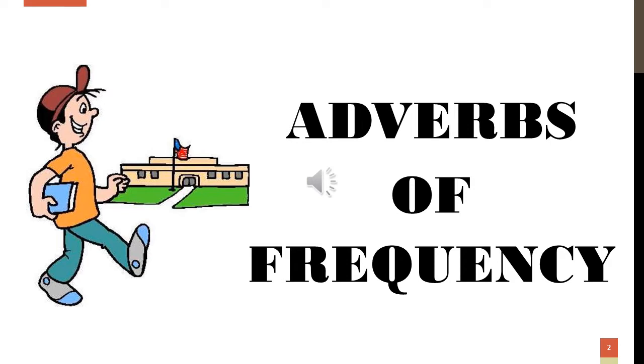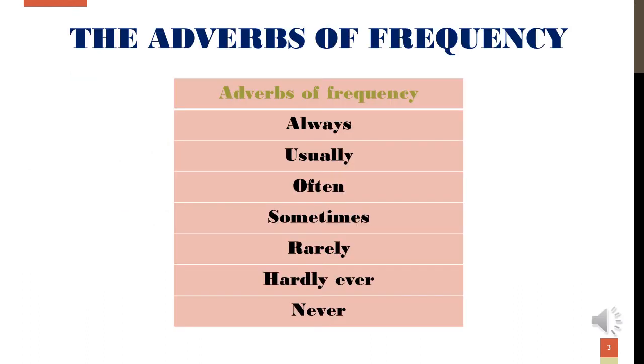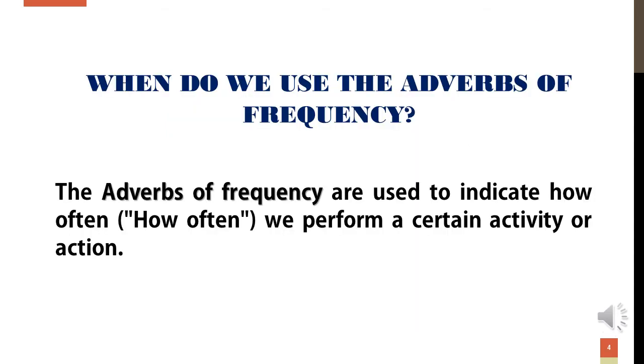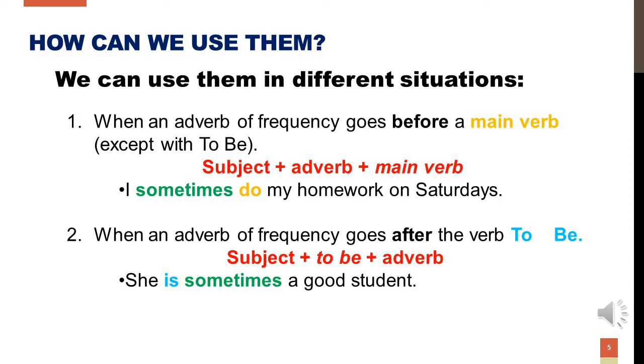Hello everybody, today we are going to talk about the adverbs of frequency. But what are the adverbs of frequency? The adverbs of frequency are always, usually, often, sometimes, rarely, hardly ever, and never. When do we use them? The adverbs of frequency are used to indicate how often we perform a certain activity or action.